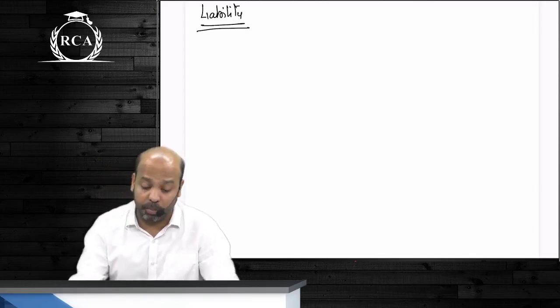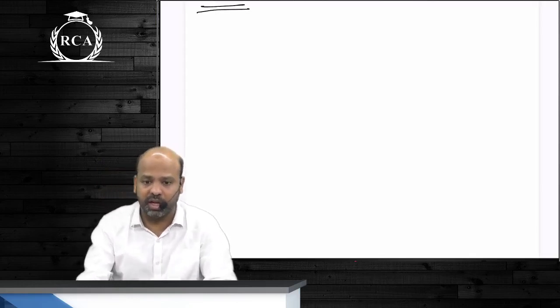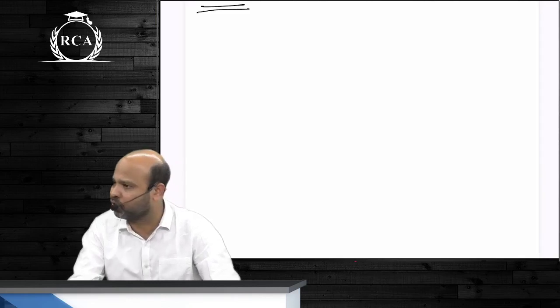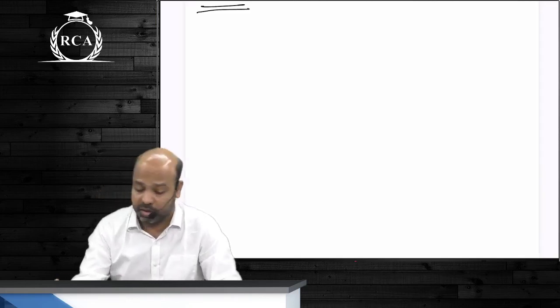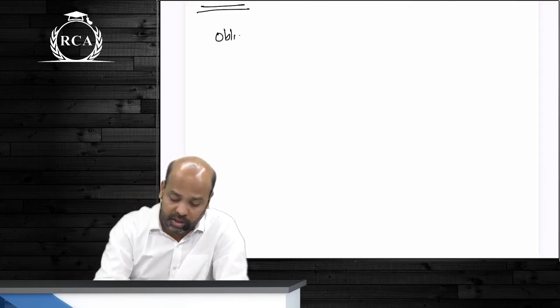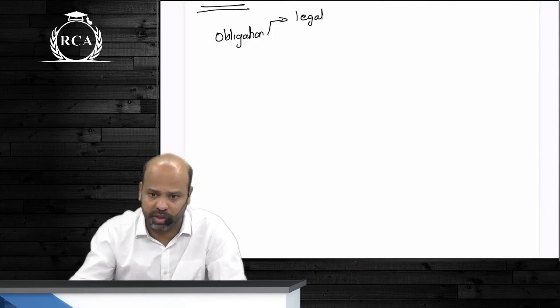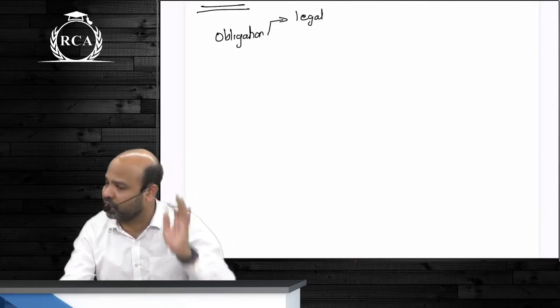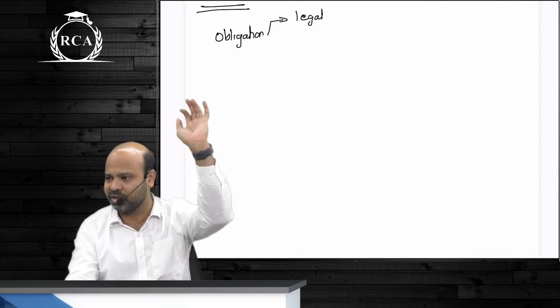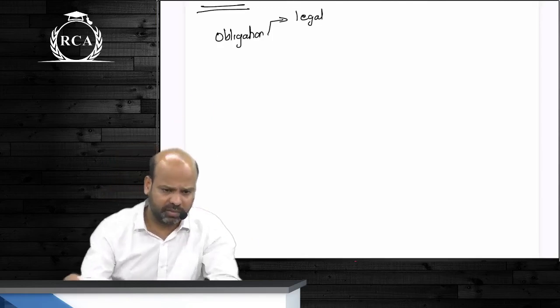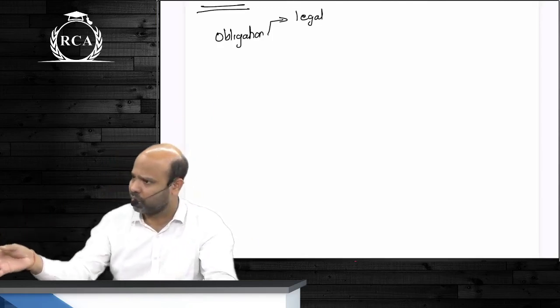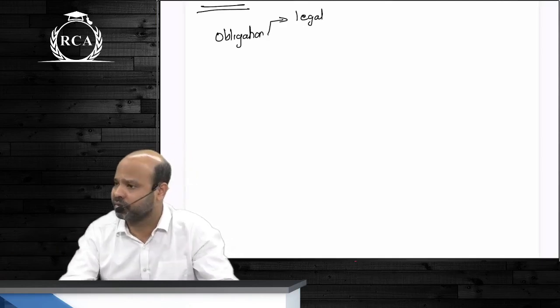Now when you say obligation as such, guys, it need not be a contractual obligation. Obligation can arise on account of a law that is created, which we call a legal obligation. Imagine that you were supposed to pay taxes by 31st of October. Taxes were not paid by 31st of October.